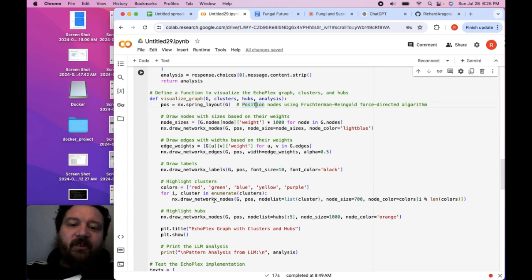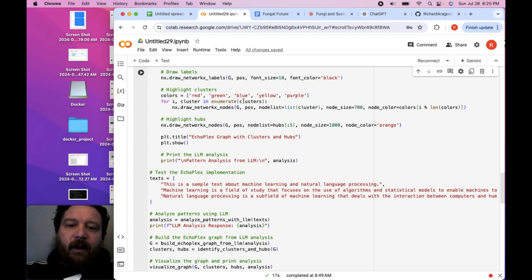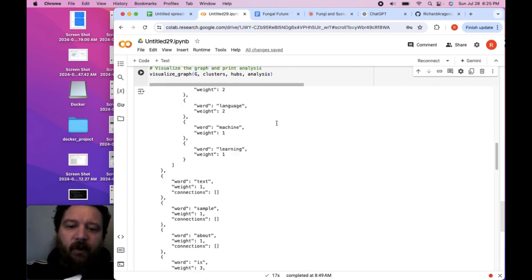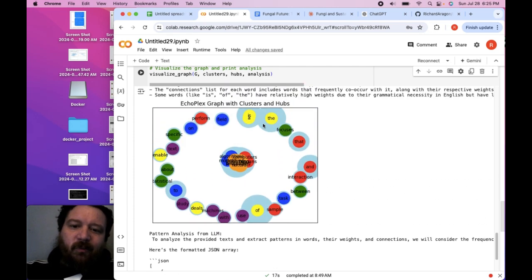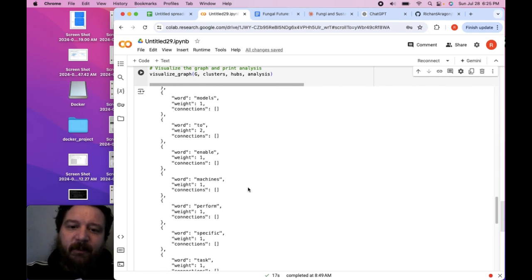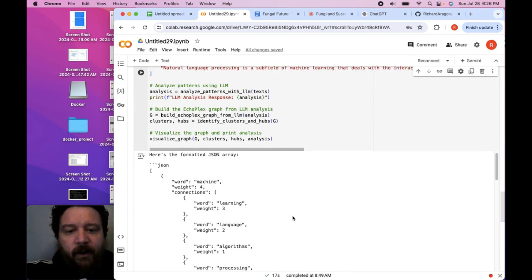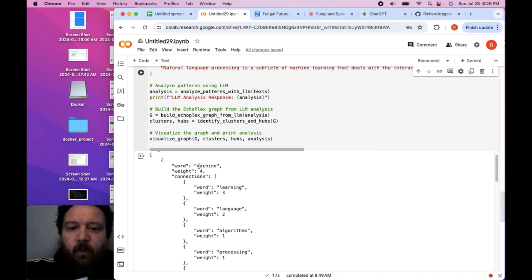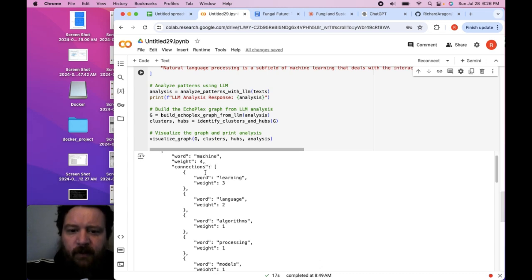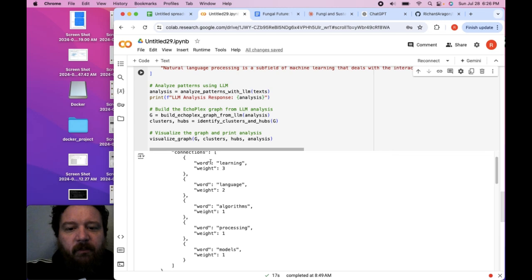And the highlight clusters isn't working as well as I would like it to. So this red, green, blue, yellow, and purple, when we go down to our graph, it's working out okay, somewhat, but I would like it to be better. And I would really like it to have fewer words in this beginning cluster and this middle cluster. But what we're looking at here, this JSON, is actually what's really important, right? You look at the word machine, for example, and it's weighting it as a 4 in this instance, but then you can see the connections that the LLM model has to machine: learning, language, algorithms, processing, and models.